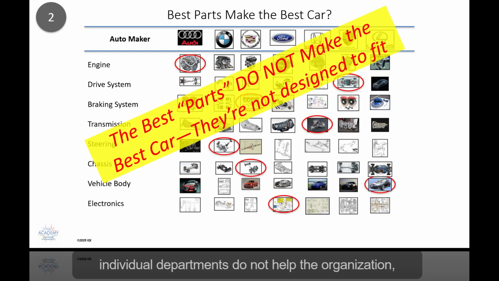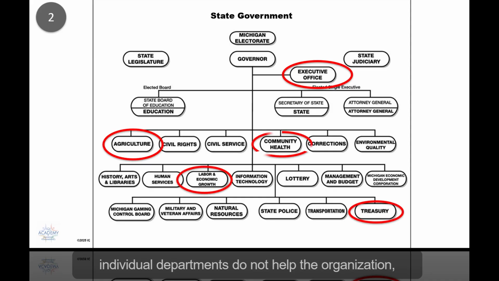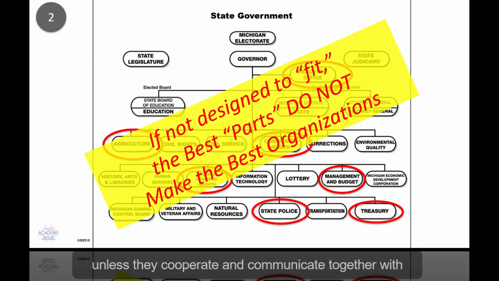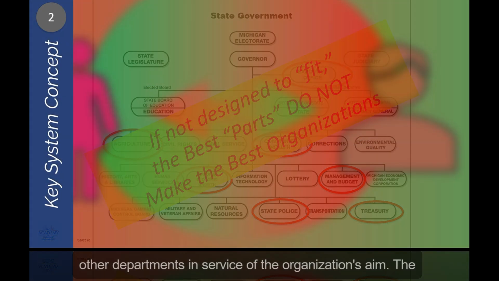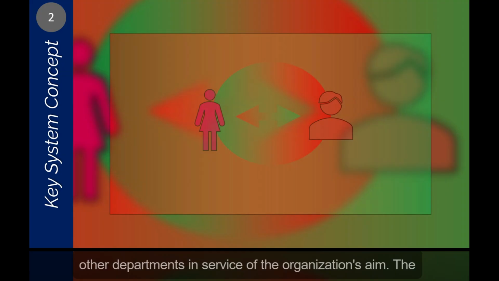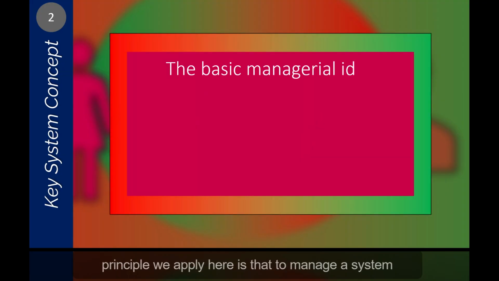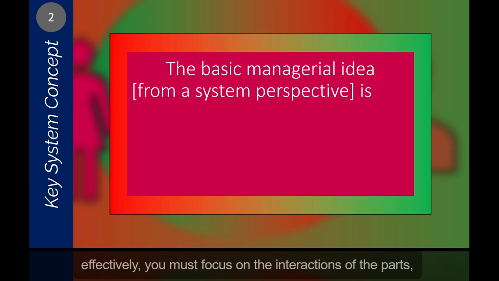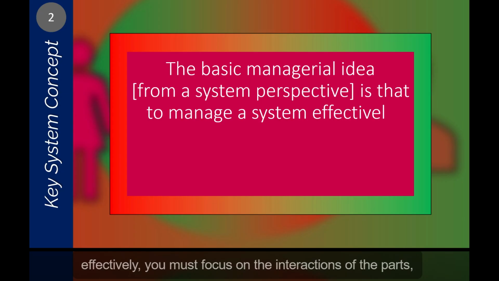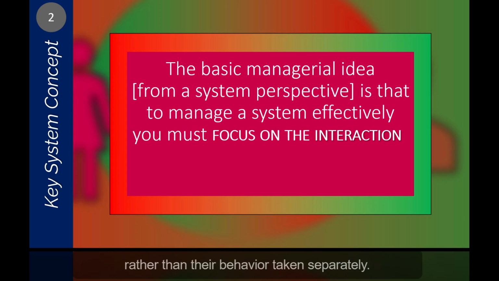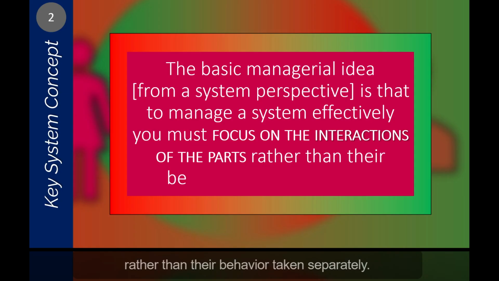The best individual departments do not help the organization unless they cooperate and communicate together with other departments in service of the organization's aim. The principle we apply here is that to manage a system effectively, you must focus on the interactions of the parts rather than their behavior taken separately.